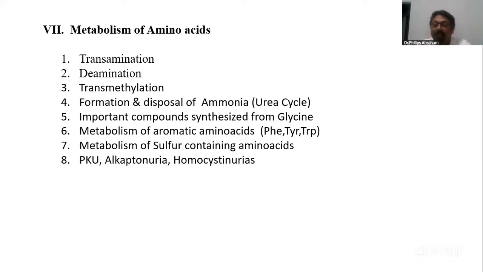What are the ways? Transdeamination, oxidative deamination, non-oxidative deamination, then action of bacteria on the food or bacterial metabolism, and breakdown of purines and pyrimidines also produce ammonia. So these are the sources of ammonia.